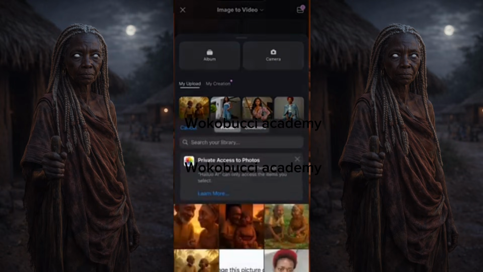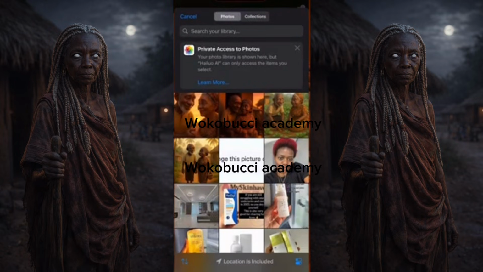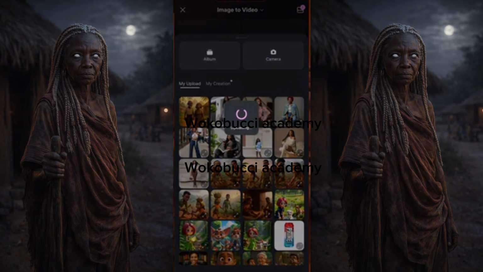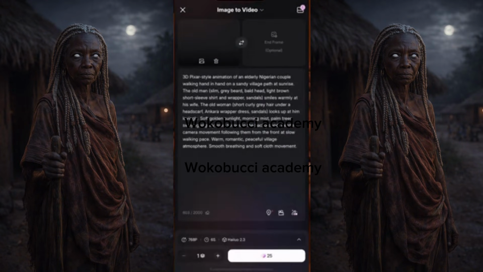Then I click and add a new picture. That is scene 2. Okay, now I'll add scene 2. This is my scene 2. Okay, so after adding scene 2, I'll wait for it to load the same way.